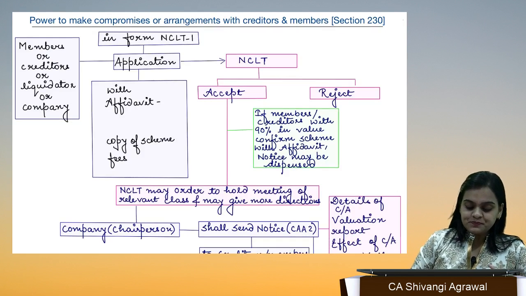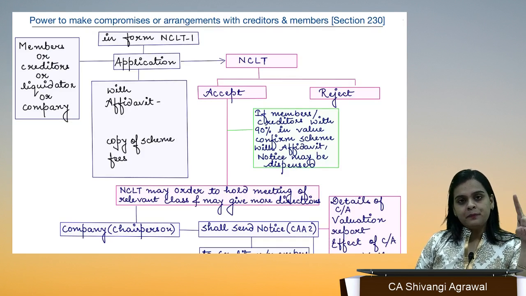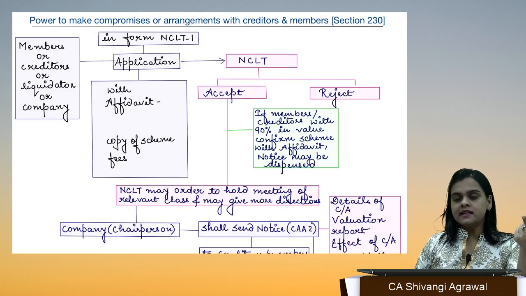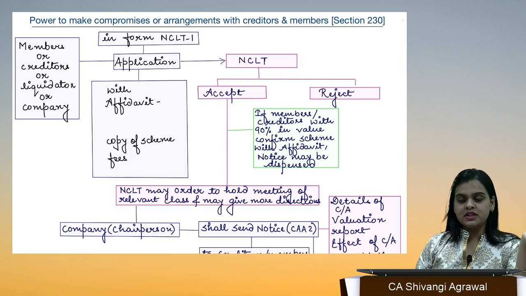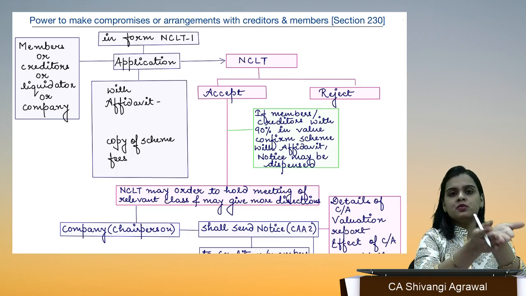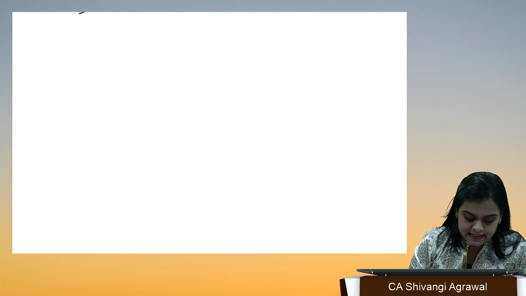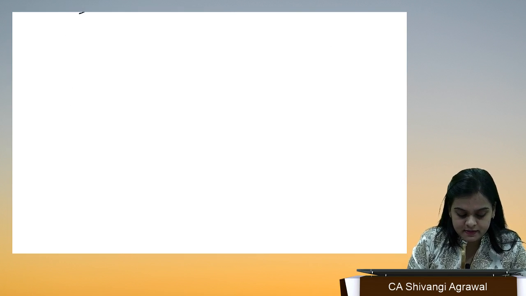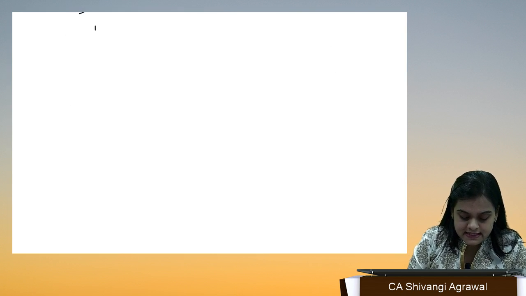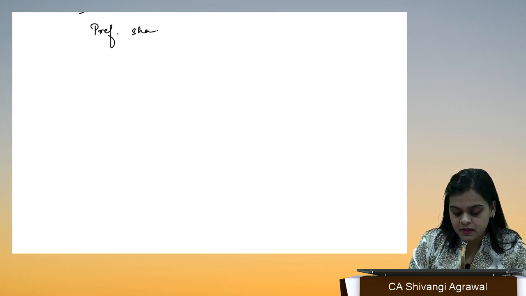So quite possibly the company, the creditors, the liquidators, or even the members of the company. Just like you have creditors, the same way you have members also. Ma'am, how will members enter into a scheme of compromise or arrangement? Supposedly, members have a dividend, let's say preference shareholders, who have arrears of dividend for 3 years.